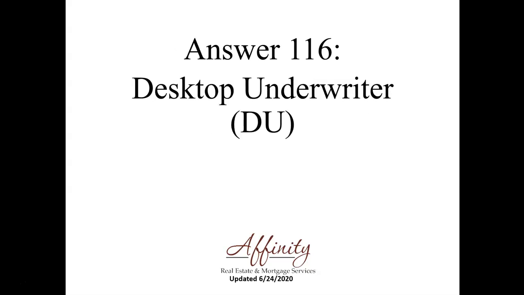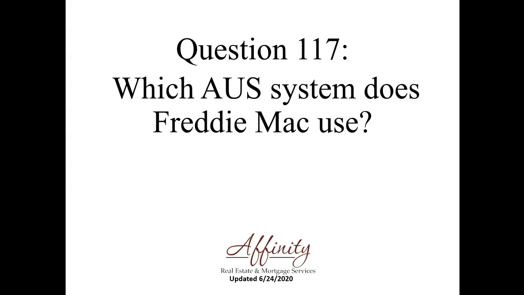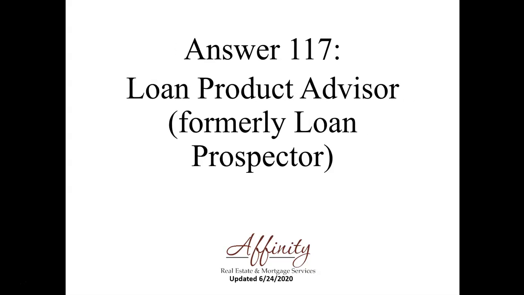That would be Desktop Underwriter, abbreviated as DU. Question 117. Which automatic underwriting system does Freddie Mac use? That will be Loan Product Advisor, formerly known as Loan Prospector, or LP. Looks like now it's going to be called LPA.